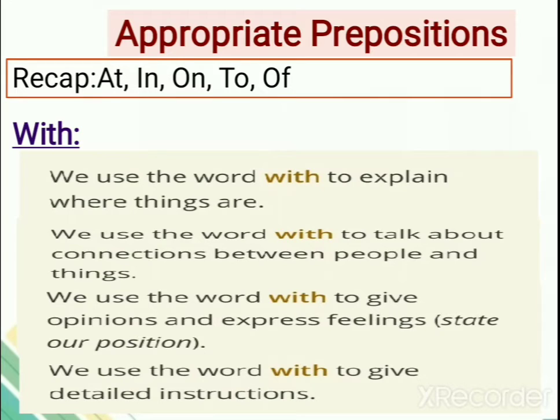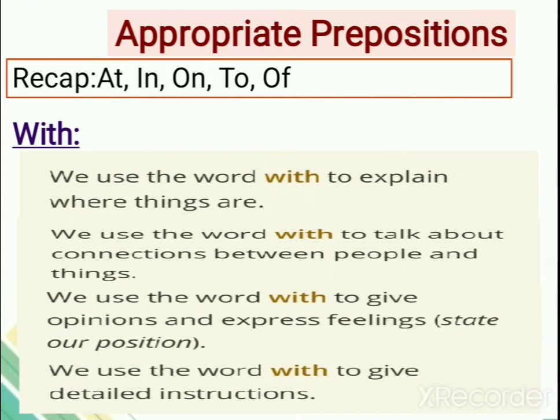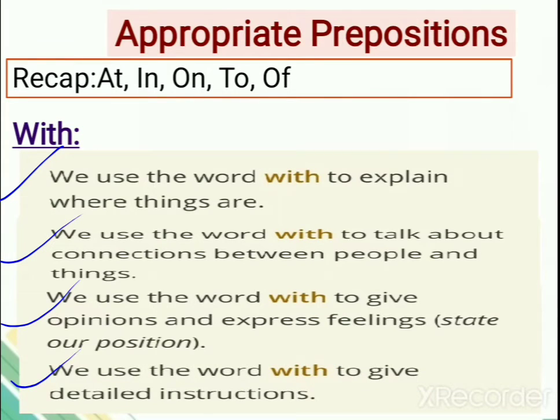With. We use the word with to give detailed instructions. So if you want to give instructions on how something is supposed to be done, you can use with for that also. I hope these 4 points are clear to you. But when you go through the examples, you will understand it better. Okay? Next.